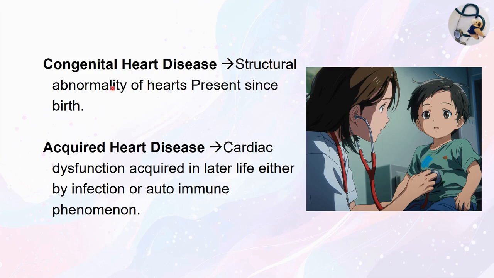Heart disease can either be congenital or acquired. Congenital means structural abnormality of the heart which is present since birth, and acquired are the cardiac dysfunctions which are acquired later in life either by infection or autoimmune phenomenon.